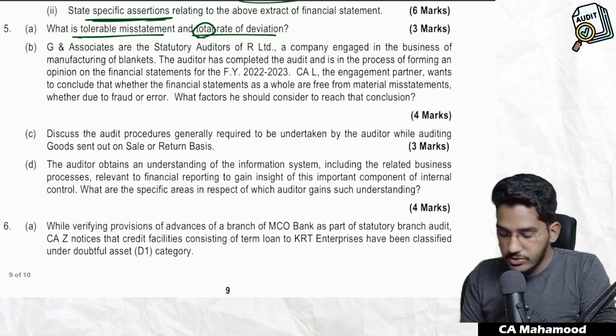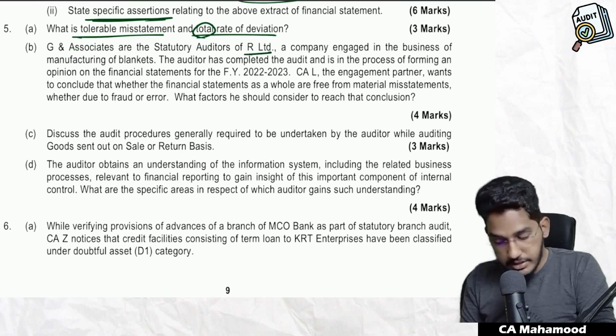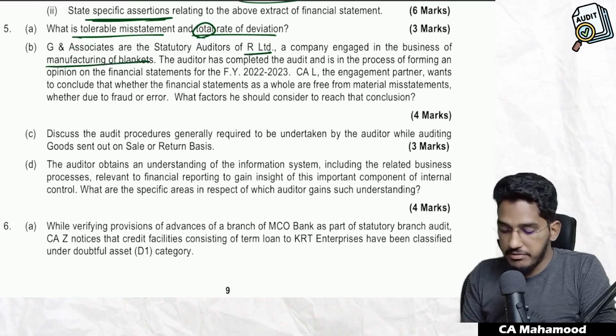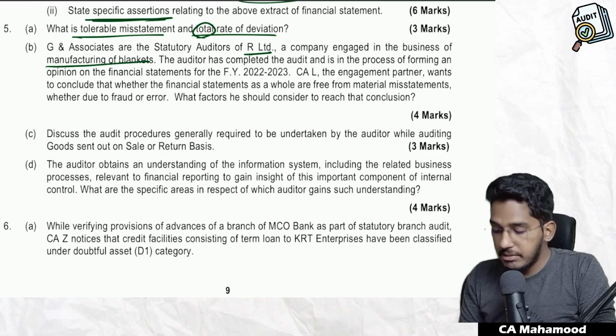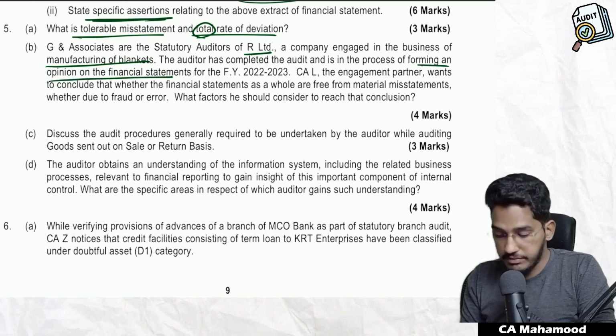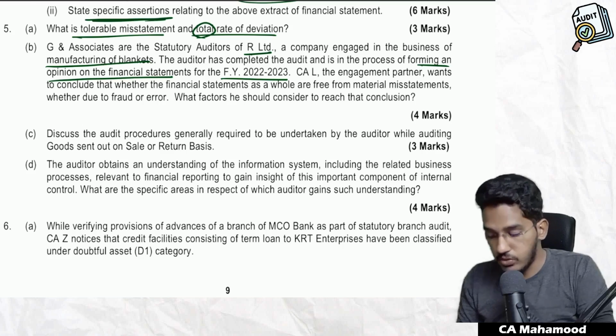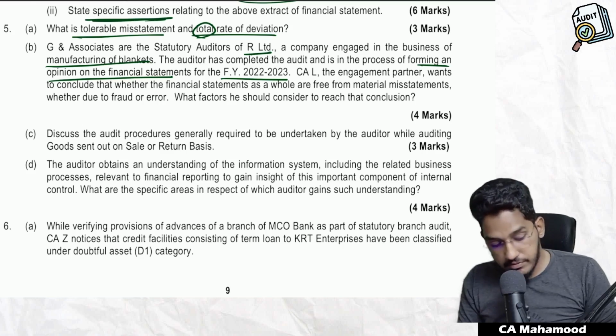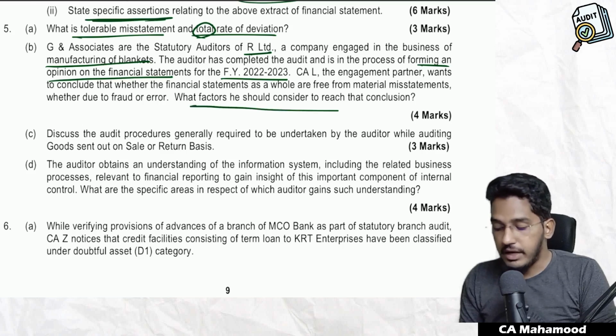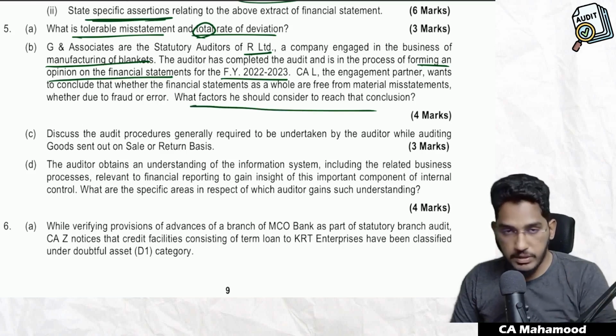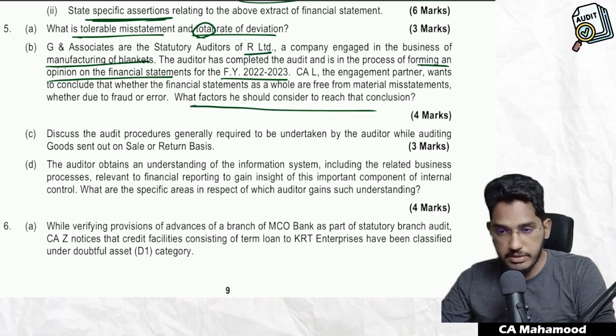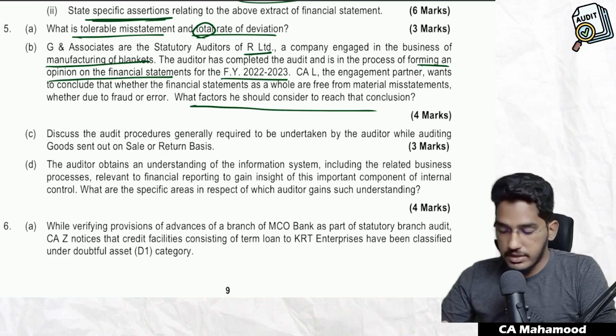Next, G and Associates are the statutory auditors of R Limited, a company engaged in the business of manufacturing blankets. The auditor has completed the audit and is in the process of forming an opinion on the financial statements for the financial year 2022-23. CAL, the engagement partner, wants to conclude whether the financial statements as a whole are free from material misstatements, whether due to fraud or error. What factors does he have to consider? If you want to form an opinion whether the financial statements are free from misstatements or not, what factors will you keep in mind?